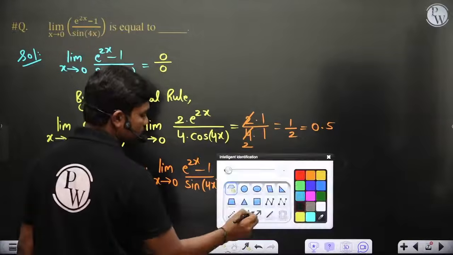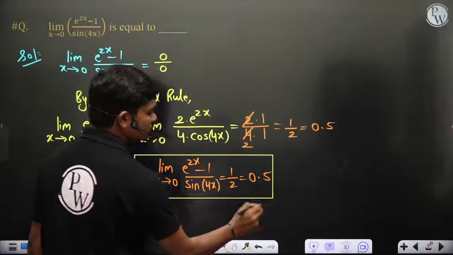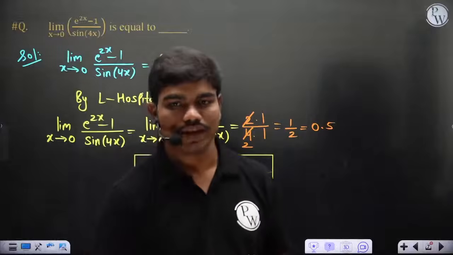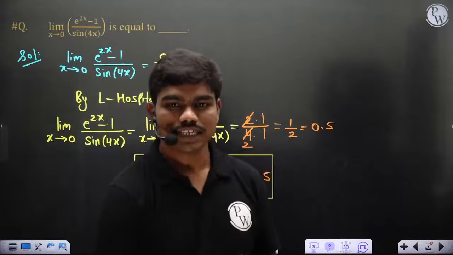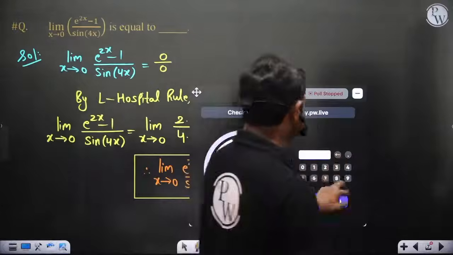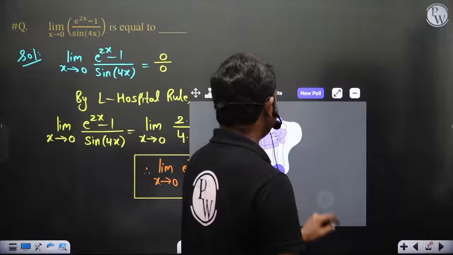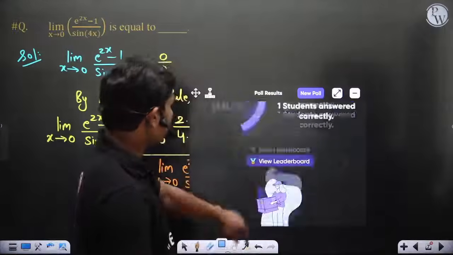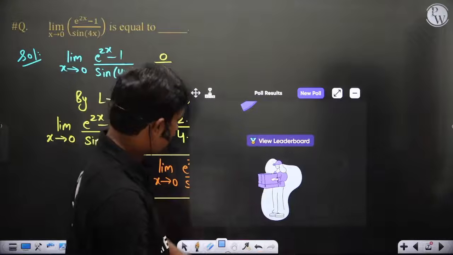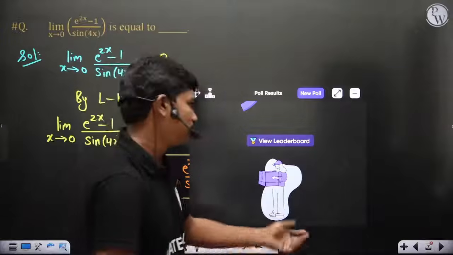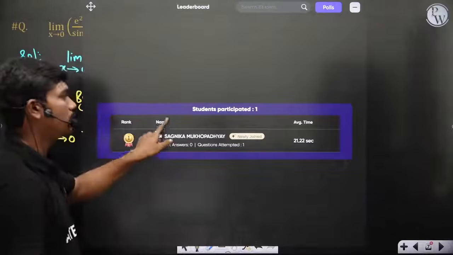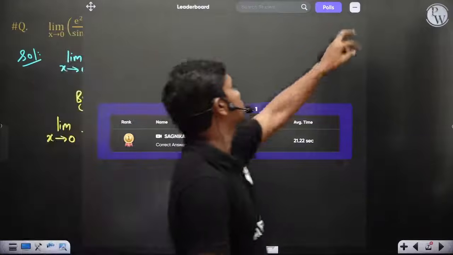A simple L'Hospital rule is what you have to apply in order to solve this question, and I hope many of you might have solved this, because it's a very simple question based on the simple logic that we had yesterday. Then let's go to the next question. Anyway, 0.5 is the answer. Let's see if some of you have entered 0.5. Show results. Yes, 100%. One student answered correctly, but who is it? The box is not giving the name, but if you go to the leaderboard, we can find who answered.